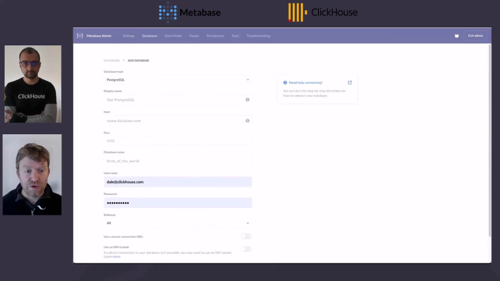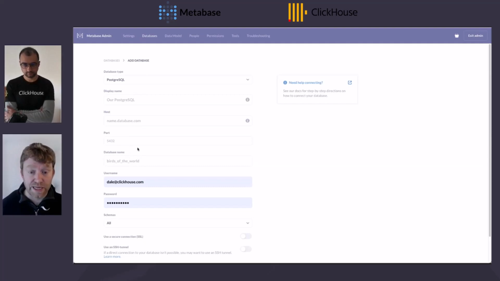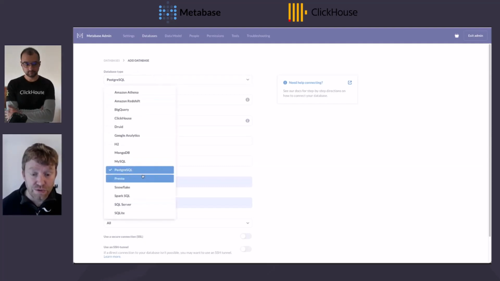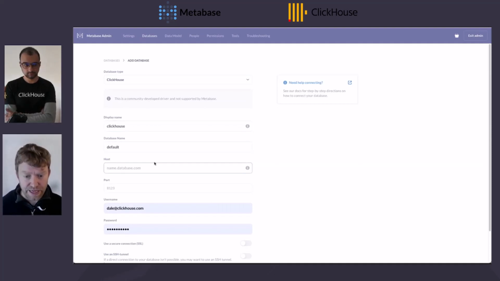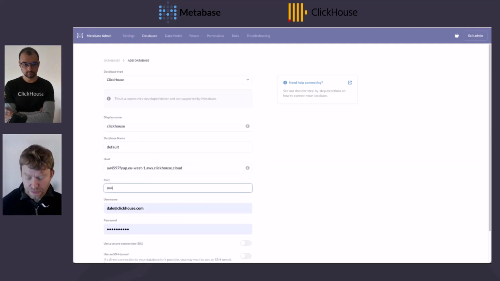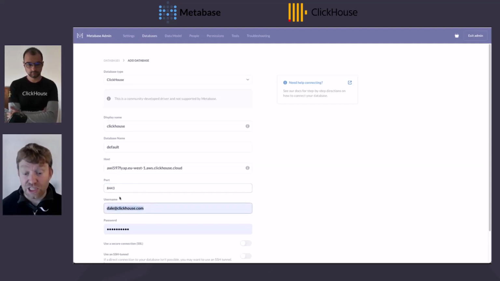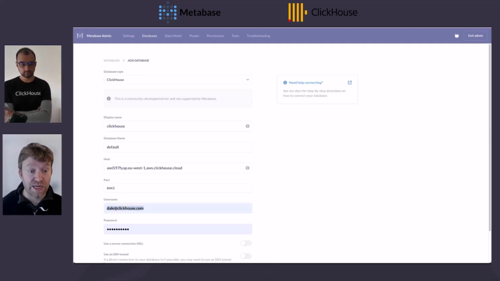Now I'm going to connect to a ClickHouse Cloud cluster. ClickHouse Cloud is a serverless offering of ClickHouse. For those of you that need an instance of ClickHouse to test this, we give you a free trial with $300 worth of credits, so you can sign up today. I select my database type, ClickHouse, and then I give a display name and a database name. I'm just going to use the default database. I put in my host, and then the port, which is 8443. This is the secure SSL HTTP port for communicating with ClickHouse.